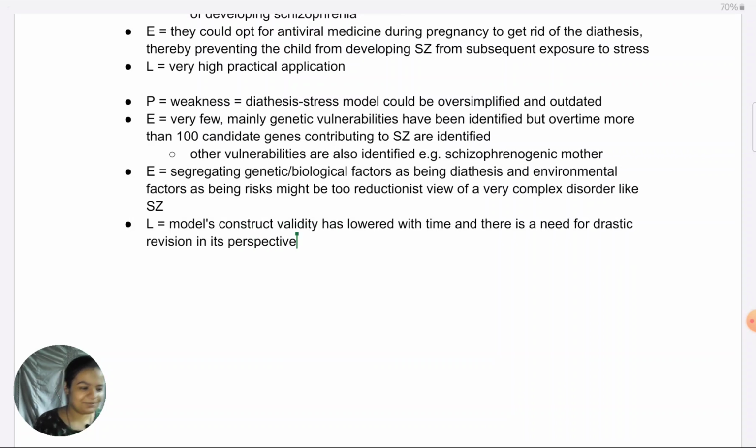All right, so that would be my essay for the interactionist approach. If you are struggling with your essays in any way, it would just indicate that you have not prepared your essay plan for all the topics, especially when it comes to topics like the interactionist approach. As I told you, the general tendency of students is to see it as some sort of mishmash between what we've seen in the genetic explanation and the environmental explanation.